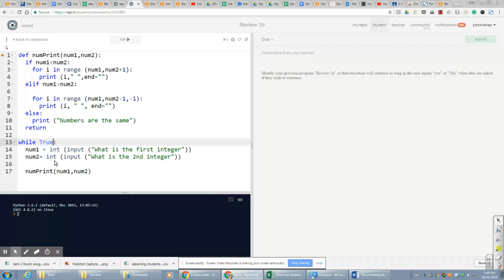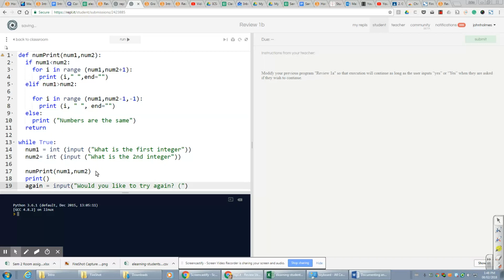So I'm going to ask what my integers are, and it's going to print those numbers out. And then as soon as that's done, I think I'll just print an empty line to differentiate the output of the program from the question about whether they want to continue. So I'm going to add a variable called again. For the again variable, I'm going to ask for input: Would you like to try again?